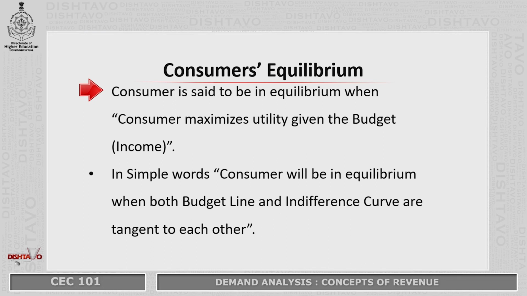Next, we come to the concept of consumer's equilibrium. Now, the consumer is said to be in equilibrium when the consumer maximizes utility given budget or income. In other simple words, the consumer will be in equilibrium when both the budget line and the indifference curve are tangent to each other.